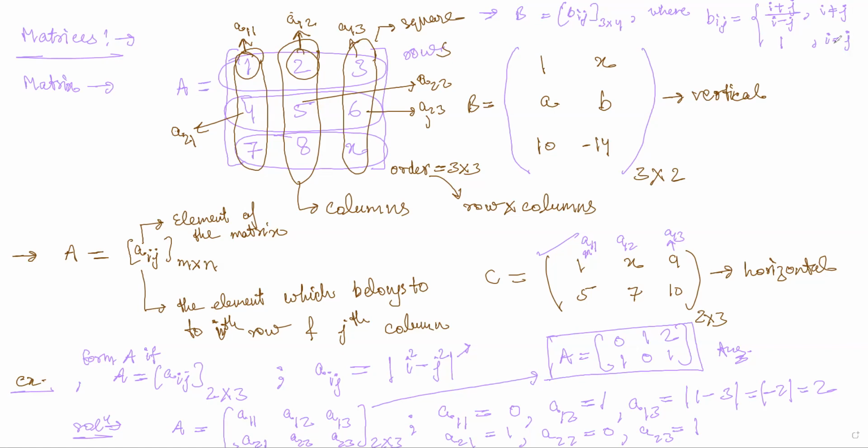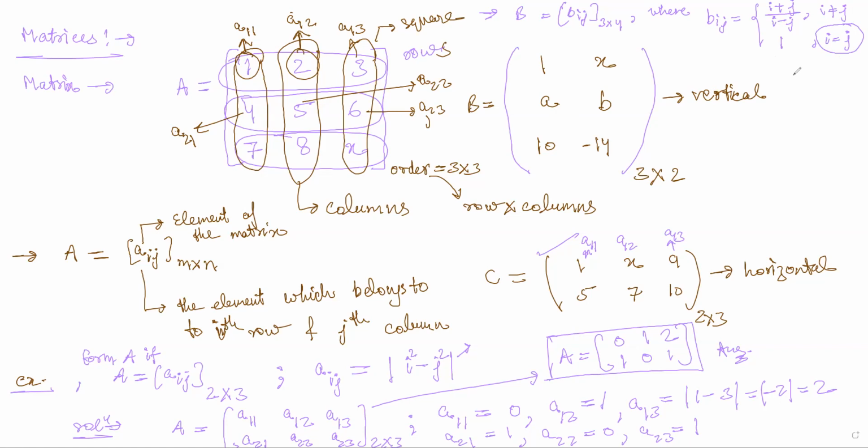So what do we mean by i is equal to j? How do you interpret this? i represents the number of the row and j the number of the column to which that element belongs.